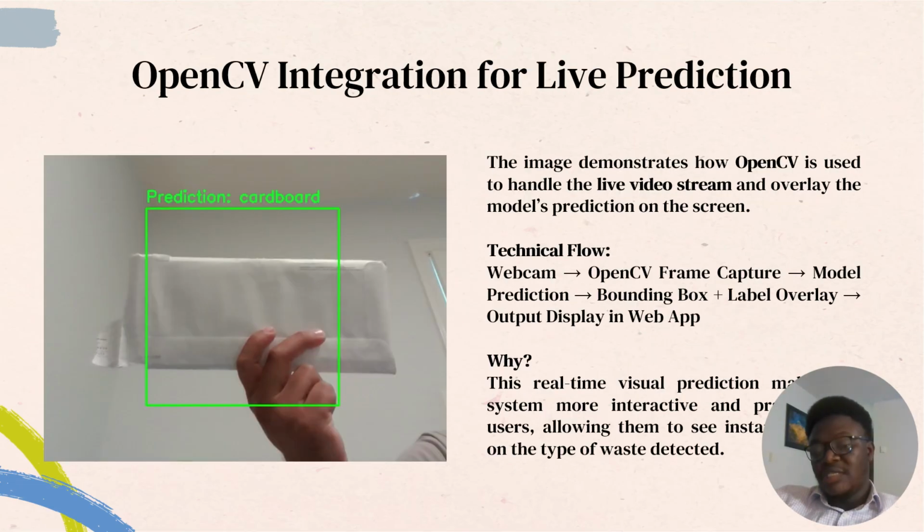Then this is OpenCV. We thought about using an OpenCV tool as well, which we worked on. With OpenCV, when you put a paper directly on your screen like this, it predicts that it's a paper. If you put a plastic, it predicts that it's a plastic. We did that as well.